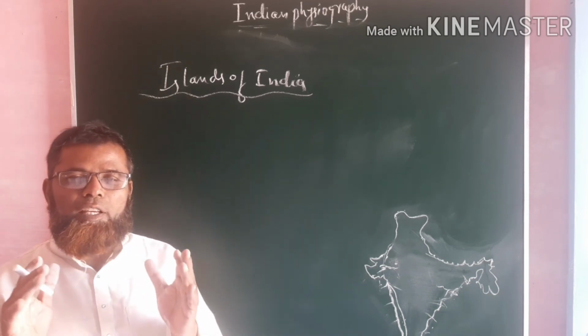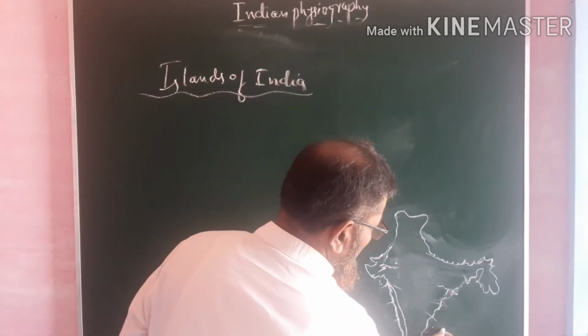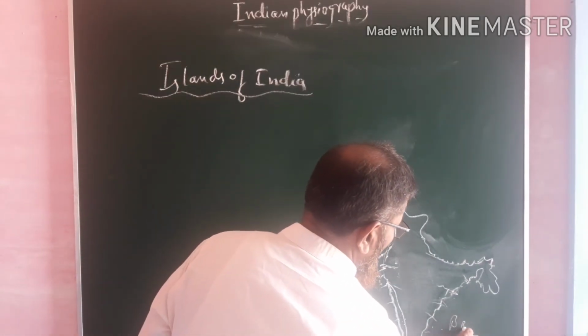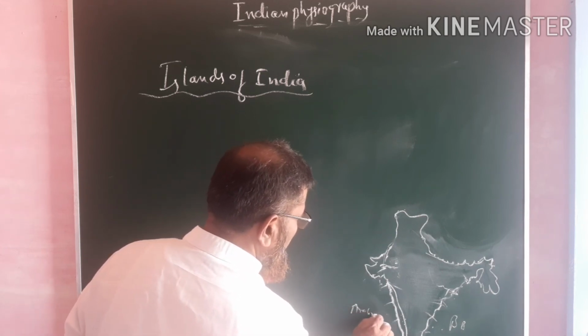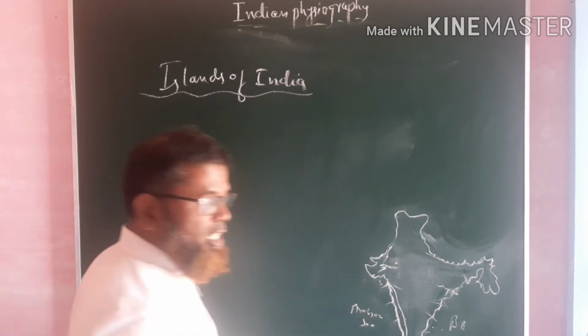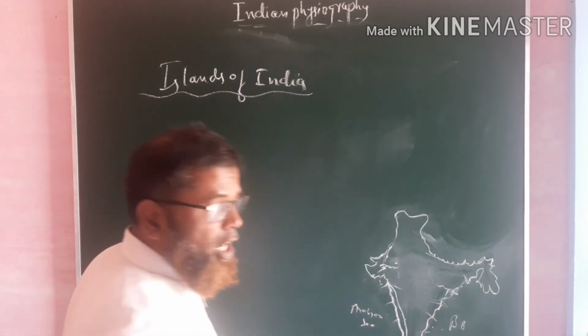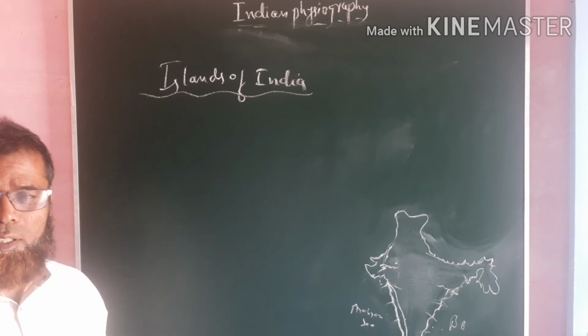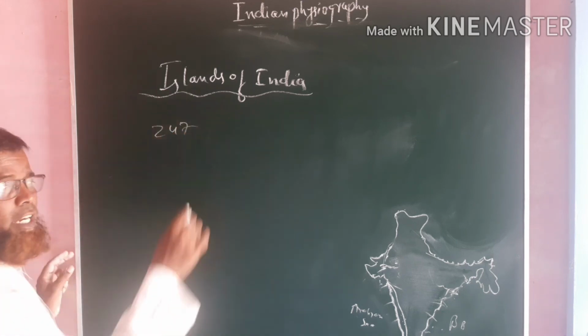India has very important islands, both in the Bay of Bengal as well as in the Arabian Sea, which belong to our India. Those found in the Bay of Bengal are called Andaman and Nicobar, and there are other islands. Totally, in our India there are 247 islands.